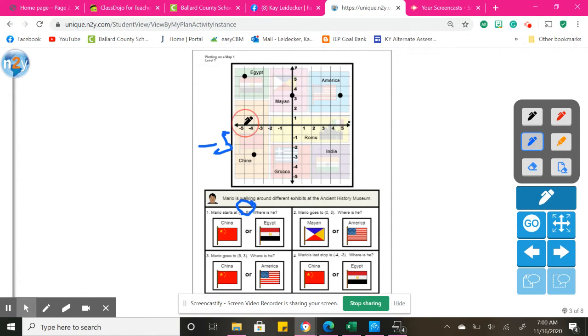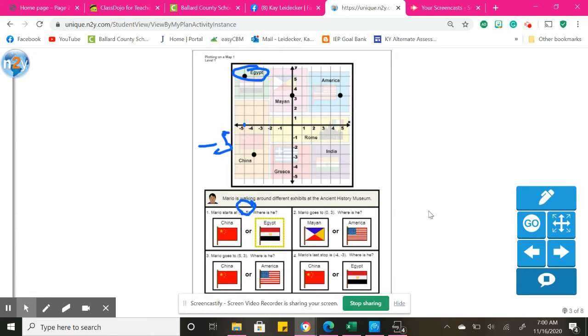So here is -5 right here. And then I look for 5 on my Y. So I'm going to go up 5 because those are my positive numbers. So 1, 2, 3, 4, 5. Oh, we have Egypt. So the correct answer here would be Egypt.